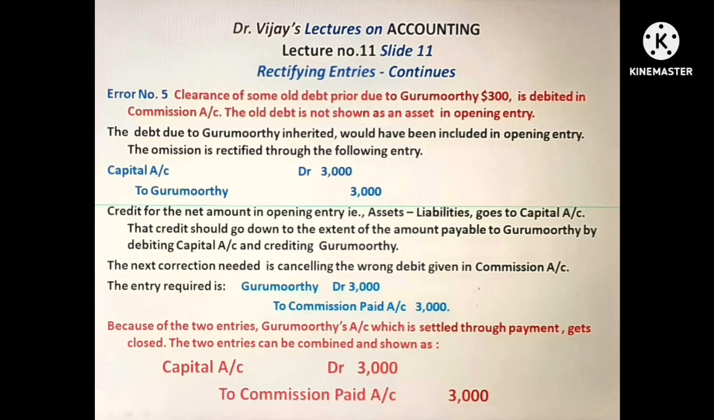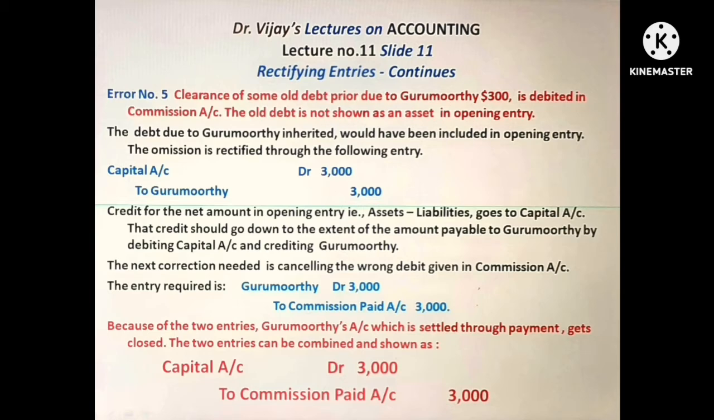See, the amount payable to Gurumurthy is paid, but that is debited in commission account. That should be cancelled. So the entry required is Gurumurthy debtor to commission paid. Commission paid account is given credit, so the debit given in commission paid account will go down. Gurumurthy's account already has a credit and that will be cancelled by the debit given to Gurumurthy in this second entry. Because of the two entries, Gurumurthy's account, which is settled through payment, gets closed.